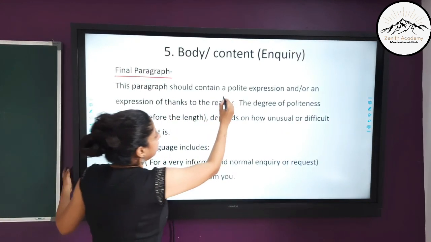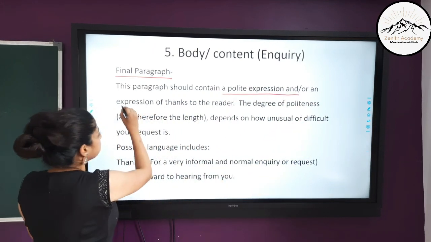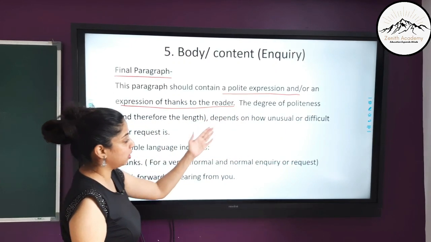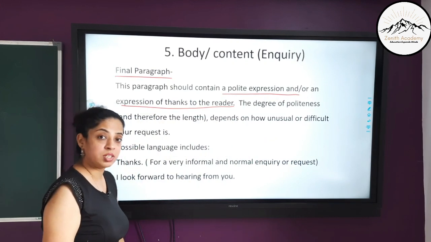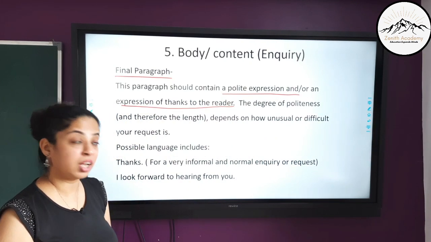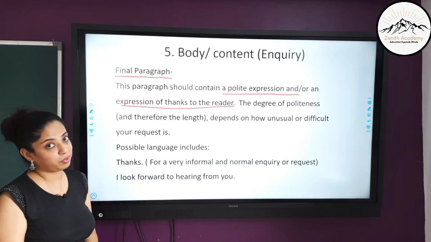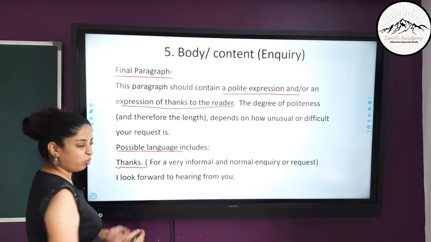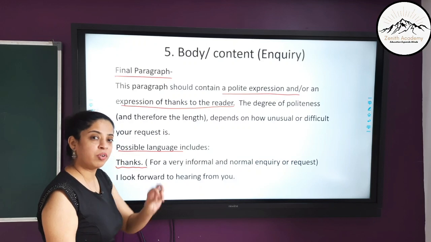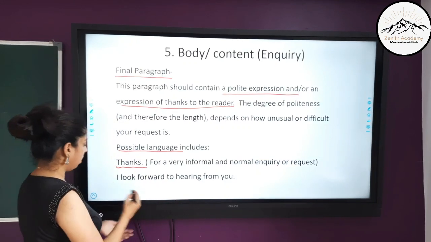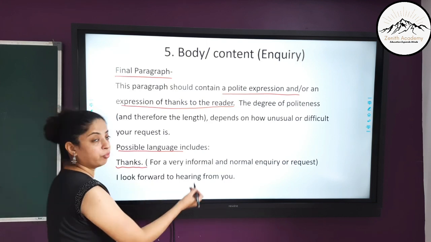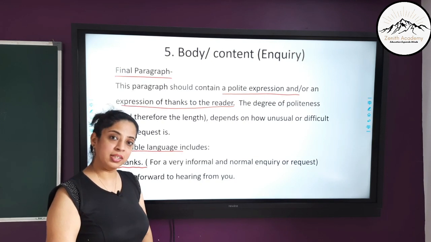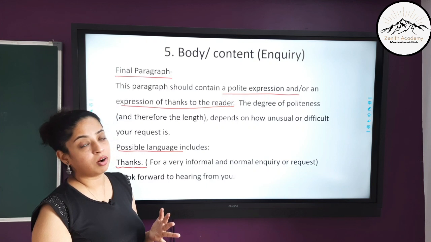Then the final paragraph for an inquiry letter should contain a polite expression or an expression of thanks to the reader. The degree of politeness, and therefore the length, depends on how unusual or difficult your request is. If your request is very unusual or very difficult, then you have to increase the degree of your politeness. For a very normal inquiry or request, you should write, I look forward to hearing from you. So this was all about inquiry. These are the two types of formal letters, letter to the editor or an inquiry letter.